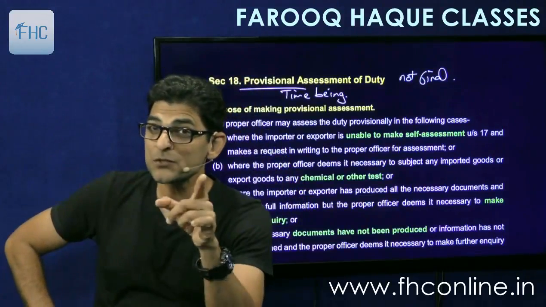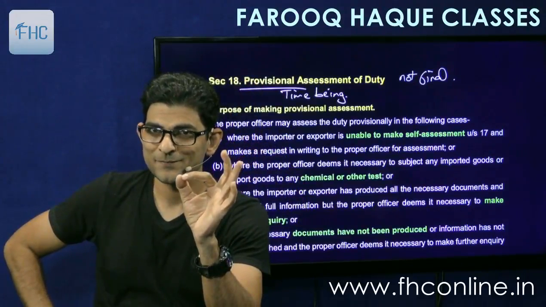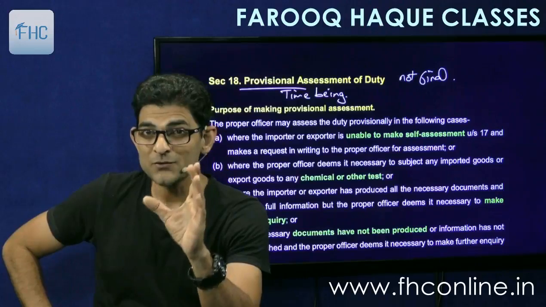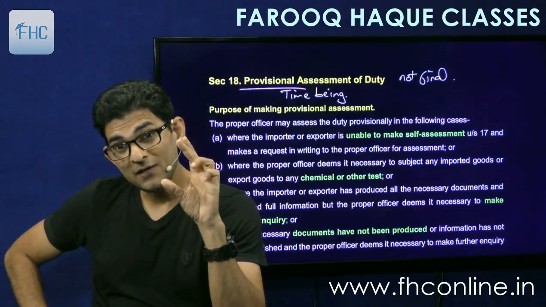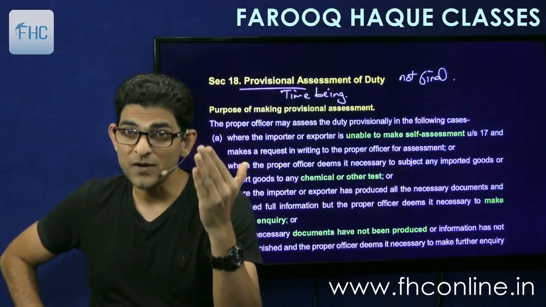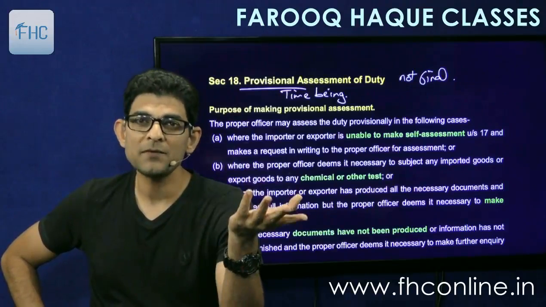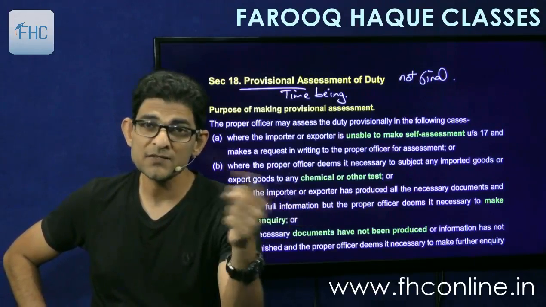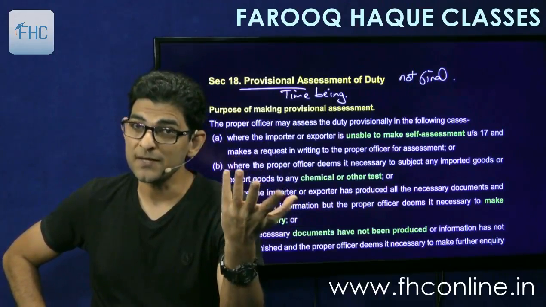he will also ask you to file a bond. Bond is for covering that difference that may arise on finalization of assessment. So he'll ask you to file a bond of 5 lakhs, that you pay duty of 10 lakhs and file a bond of 5 lakhs. Now bond means what? Bond means an undertaking.